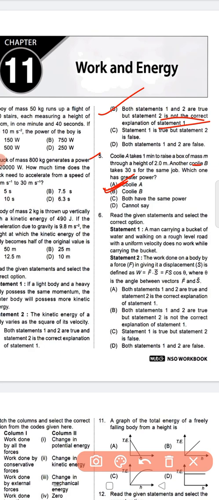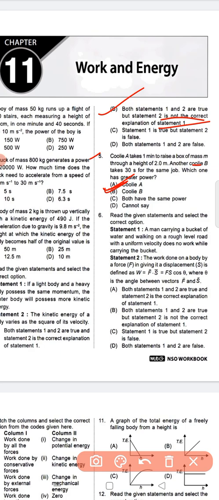Next, question number 6, read the given statements and select the correct option. Statement 1: a man carrying a bucket of water and walking on a rough level road with a uniform velocity does no work while carrying the bucket.